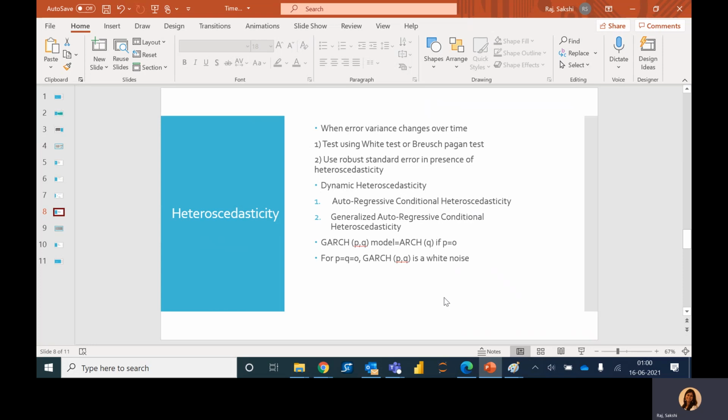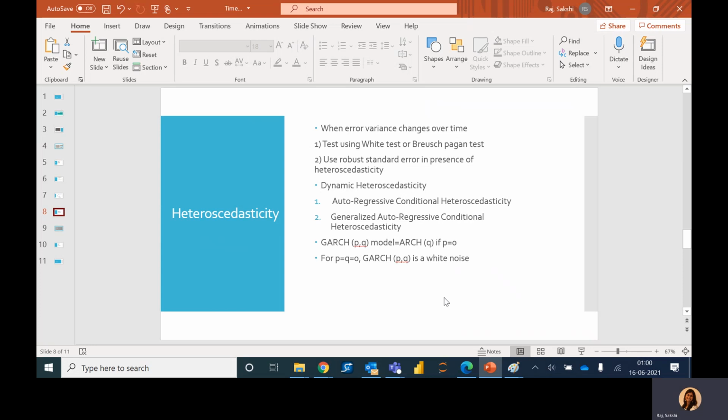A few points to note. This ARCH process does not impact the consistency of OLS. We would not have an unbiased estimate; rather, we would have a consistent estimate. But then the t statistics, as I said earlier, will be asymptotically valid.